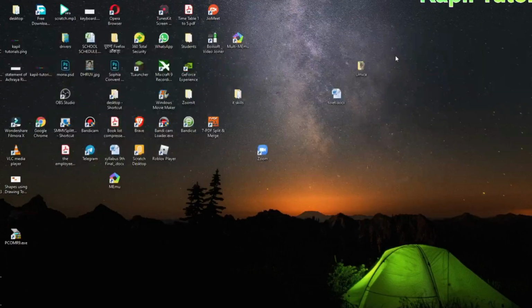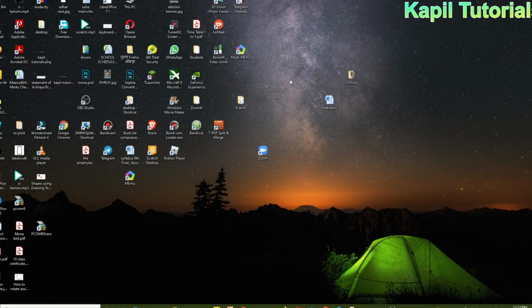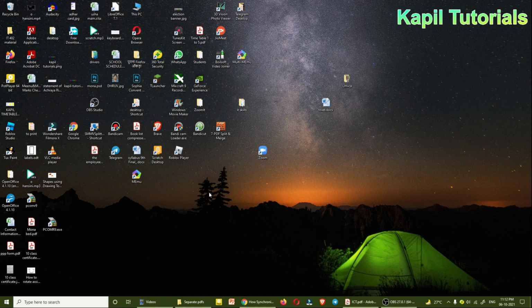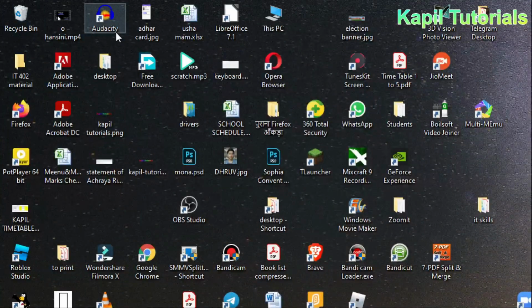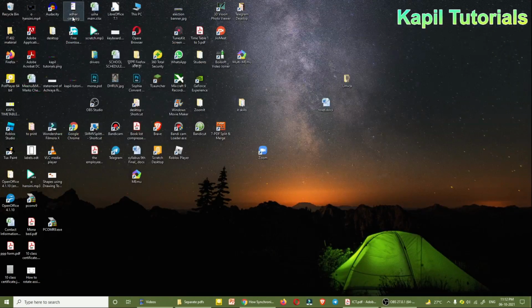Now I'll just minimize and let you know. Suppose this is my desktop and you can see different small icons here. These are small pictures, these are called icons, and you can see the beautiful scenery on my desktop. This is called the wallpaper. So I hope this is clear to you.